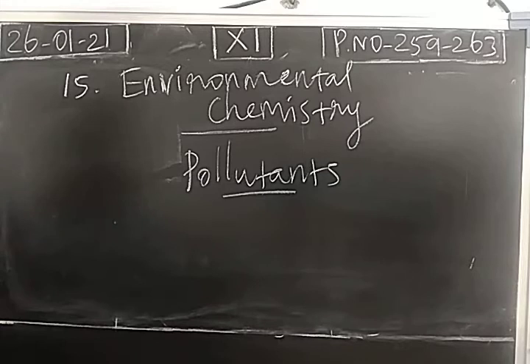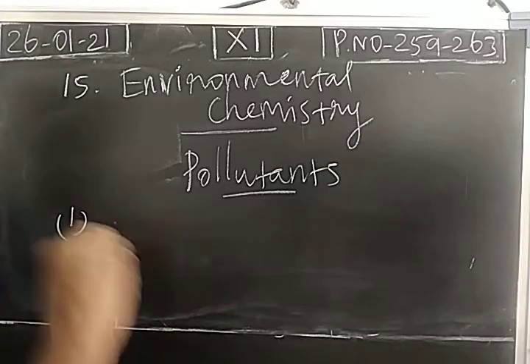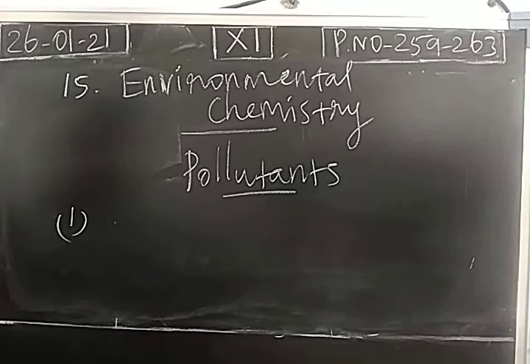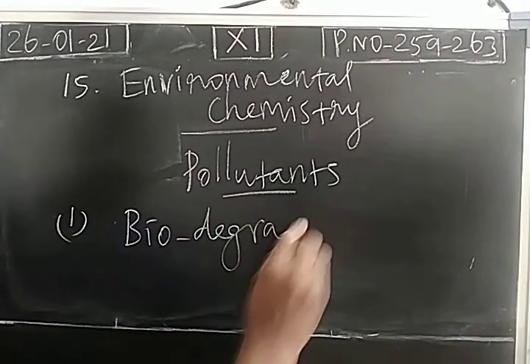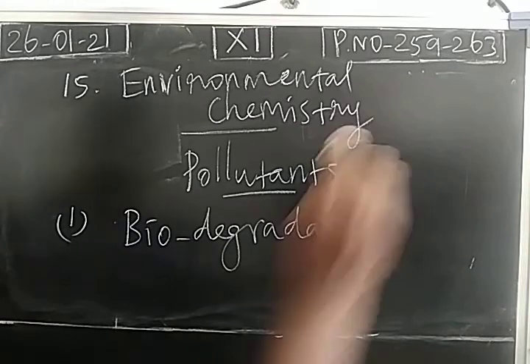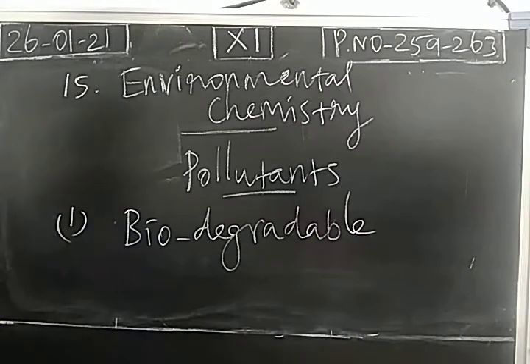There are two types of pollutants. One is biodegradable, another one is non-biodegradable. Biodegradable pollutants can be decomposed by natural processes.